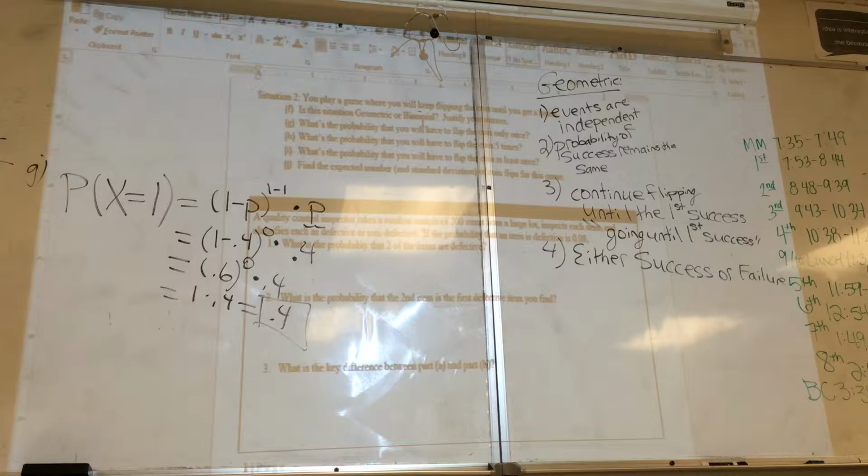What is the probability that I have to flip at least once? So that's the probability of flipping once, plus twice, plus 3 times, plus 4 times, plus 5 times, plus 6 times, plus 7 times, all the way to infinity. Think about it logically. What is the probability I have to flip at least one time to get a heads? Wouldn't it be the same equation you gave us yesterday?